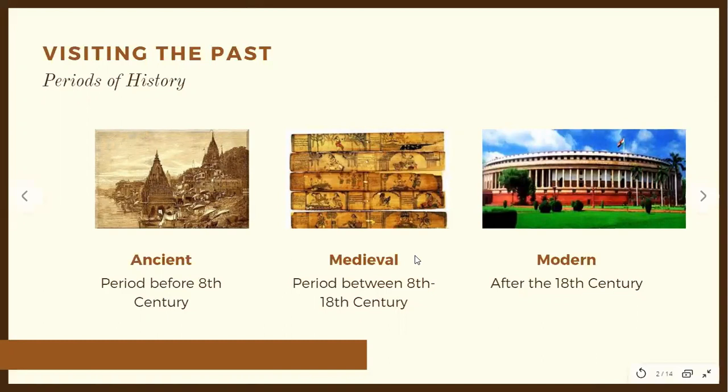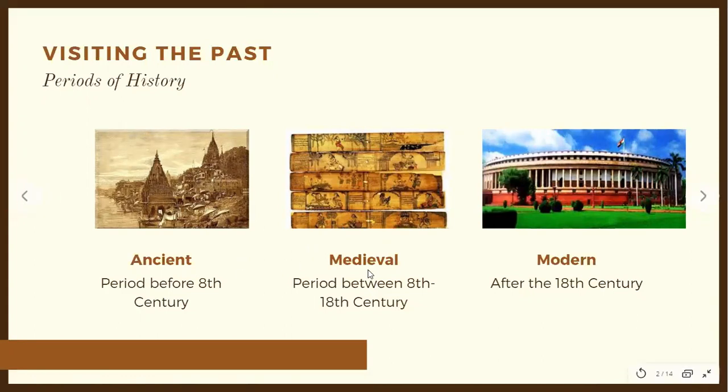For instance, children, religion. There was a composite culture that emerged. What I mean when I say a composite culture had emerged in the Indian subcontinent is that during the ancient Indian history, we see that we primarily had Hinduism and Buddhism in the subcontinent, right?